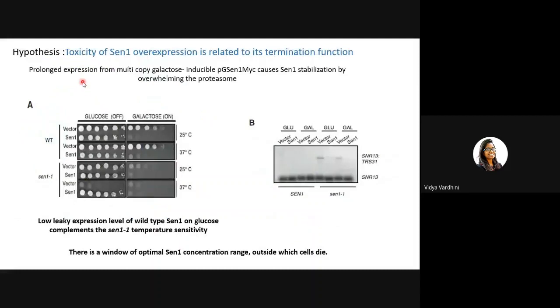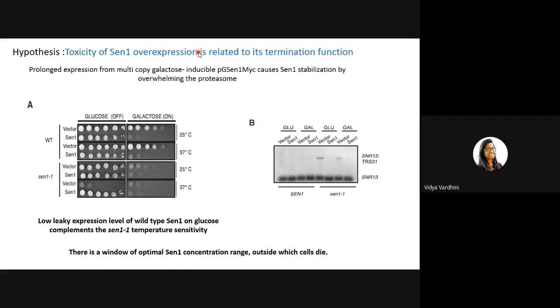So now they moved on to take the next hypothesis saying toxicity of SEN1 overexpression is related to its termination function. They're assuming that probably there is something happening in termination.